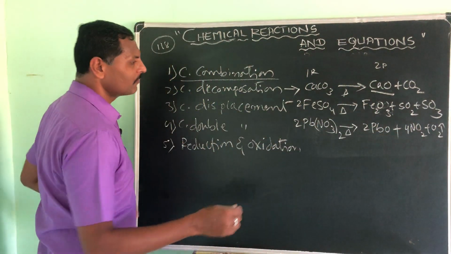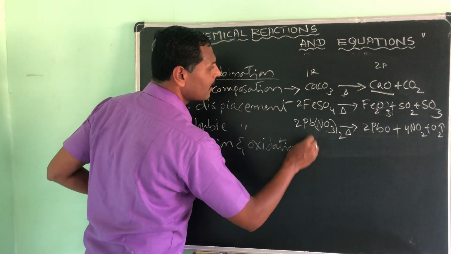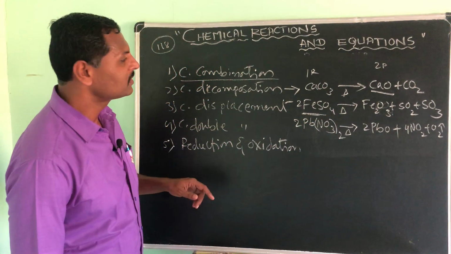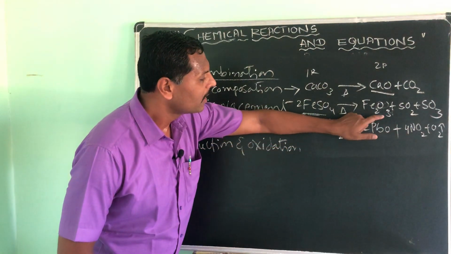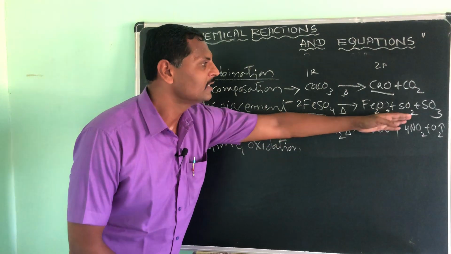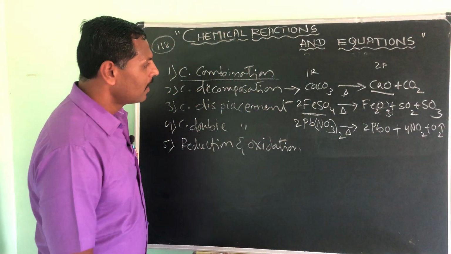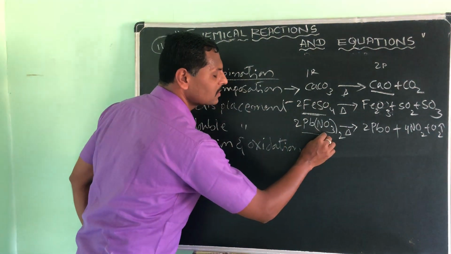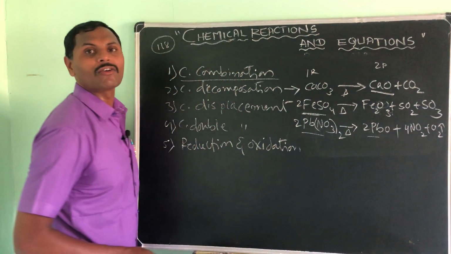I will take a few more examples. Here, this was a green color substance. When you heat it, you will get a brownish color product, and these two are gases, they move up. And here also, when you heat this, a white color substance turns into grayish lead oxide.